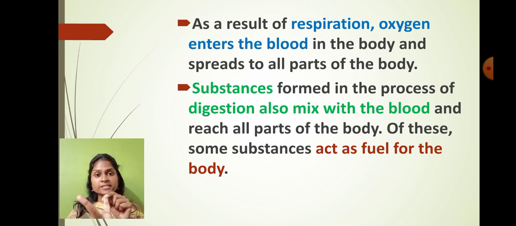In the process of respiration, oxygen enters our blood. In the process of digestion, food material enters our blood. So now in blood there are two components. Which two components are present in the blood? One is the oxygen and the second is the food material.